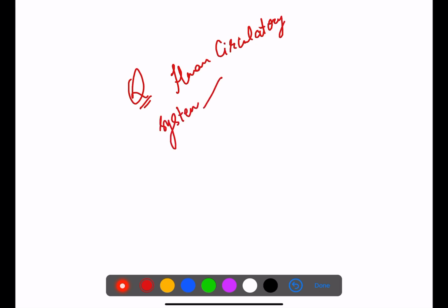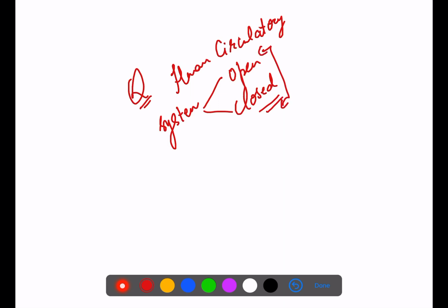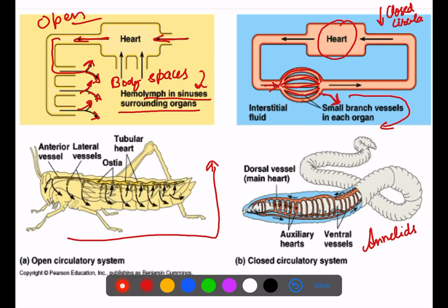So I am leaving you here with a question: please tell me, the human circulatory system, what do you think? Is it open or closed? I know all of you know, ma'am, this is a very easy answer, but still mention it to me so that I will be 100% confident that each and every child knows which kind of circulatory system we have. Is it open or closed? This is all for this lecture, right? From next onwards we are going to start with the complete heart structure.